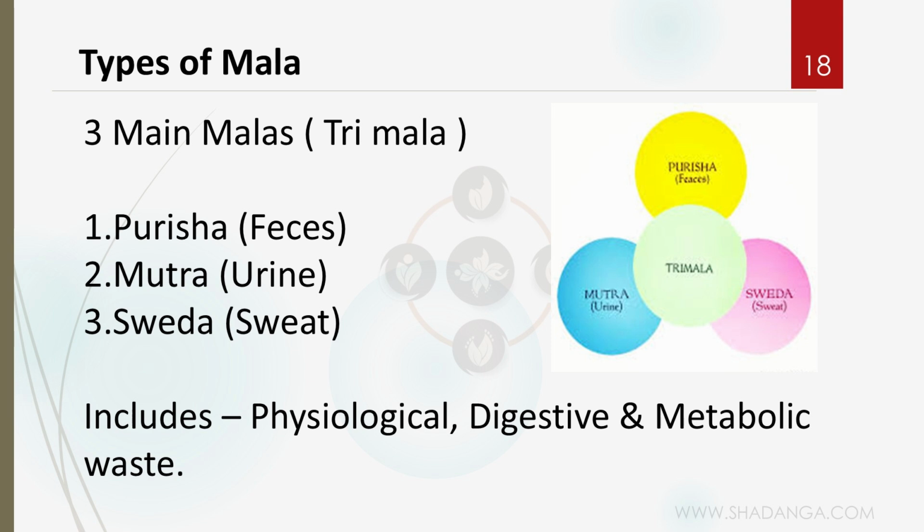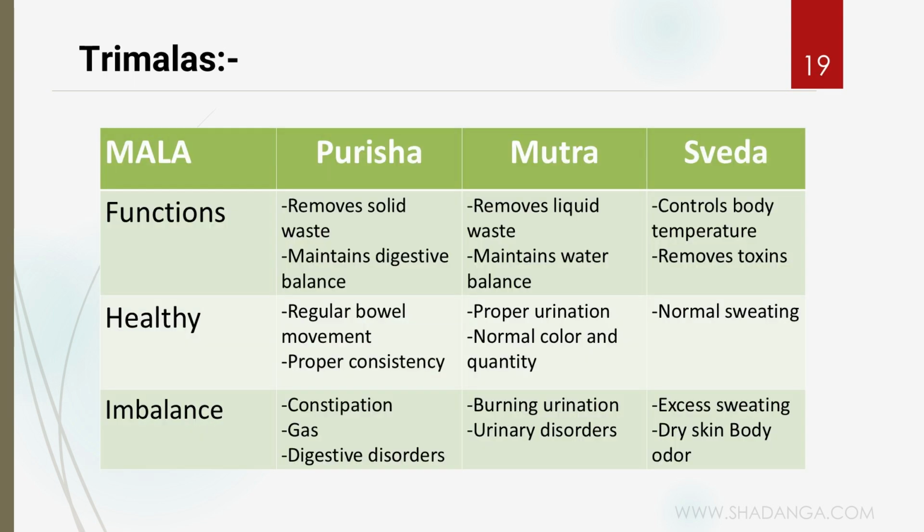These three malas are very important to our body, and we want to excrete these three things daily. And we can learn some details about Purisha, Mutra, and Sweda. We are learning about the functions, and if it is healthy, and if it becomes unhealthy or imbalanced. Okay.